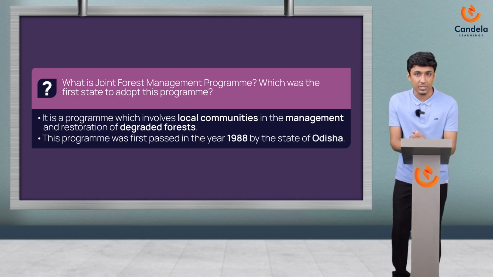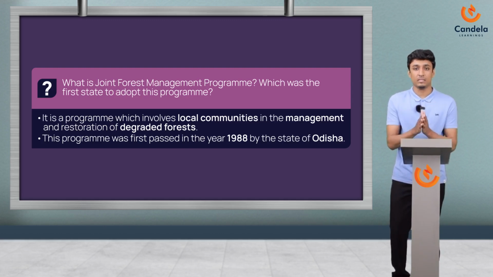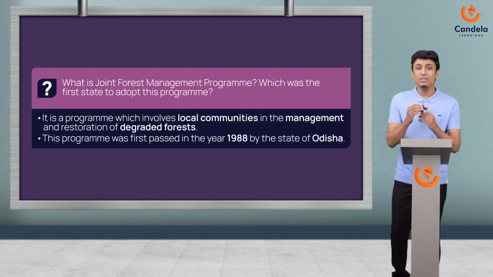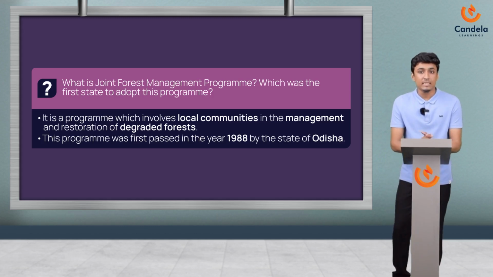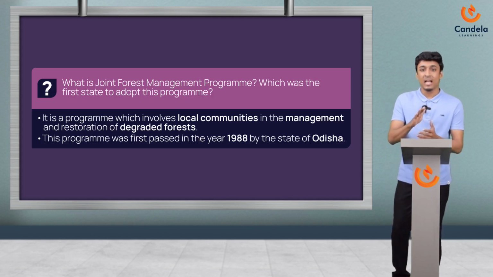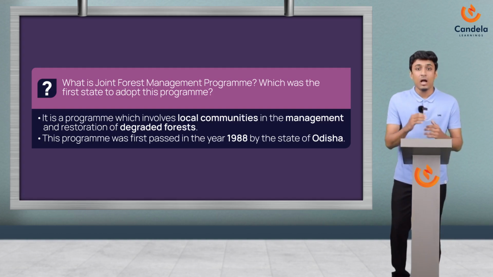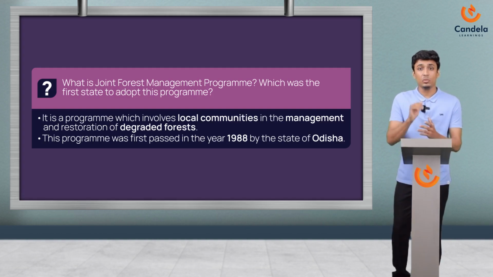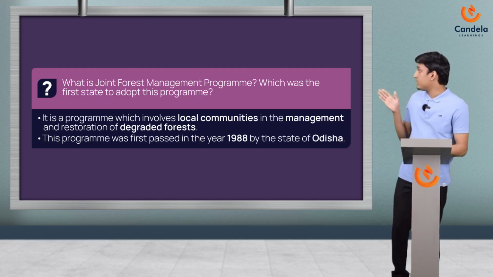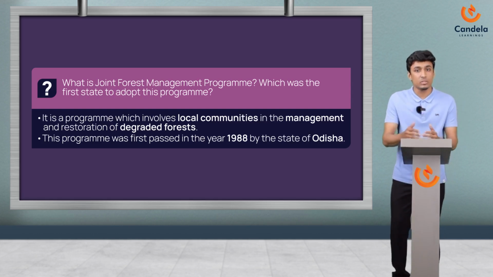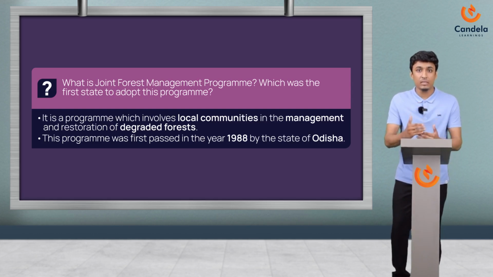As I told you in the previous session, it's always easy to frame a sentence if we know the keywords. Keywords actually help us to remember a scenario, a checkpoint from where we can continue with whatever sentence we are trying to frame. So here I mentioned certain keywords to remember, which are local communities, management, degraded forest, and the year 1988 and Odisha. And one more thing, see, it's easy for me to remember these points, which is why I prefer to choose them. So if you guys feel a different word is more suitable for you to remember, go for it.